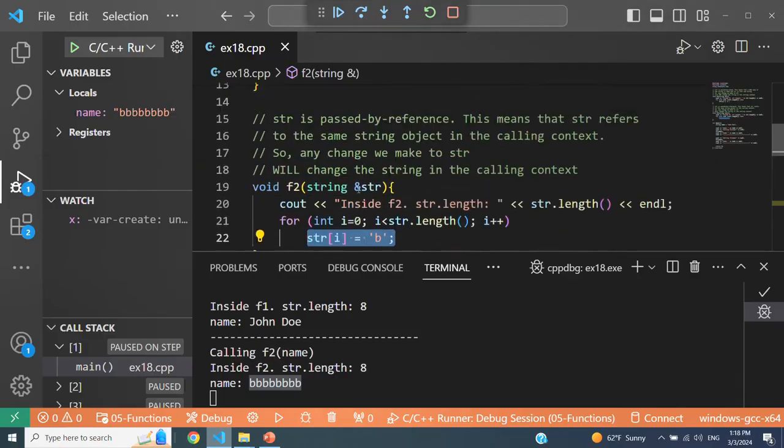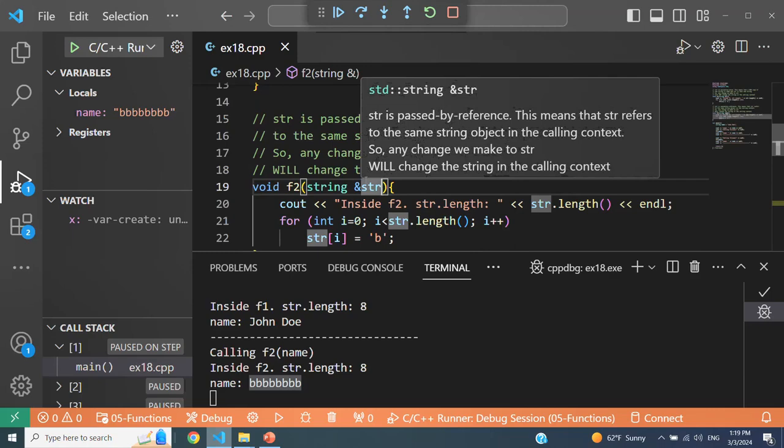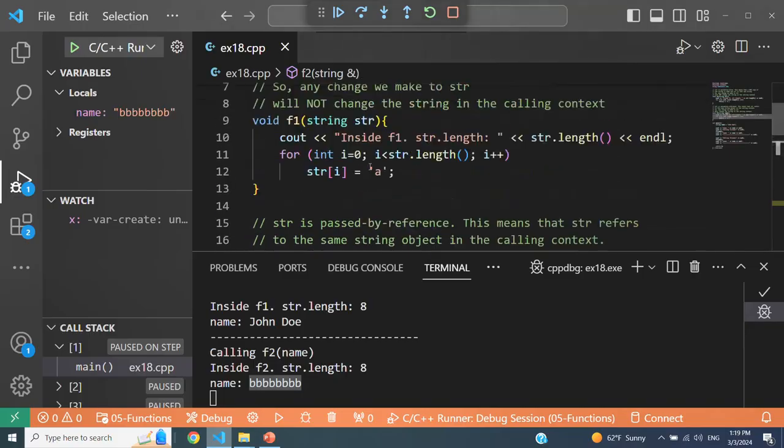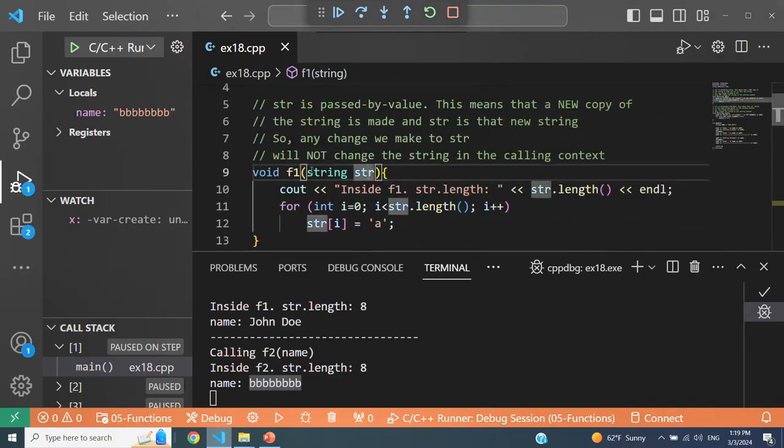So you have to understand that as soon as you make this a reference variable, you're actually referring to the original object or original variable that's being passed into this function. So any changes that you make to a reference variable within a function will actually change the object or the variable in the calling context. But if you pass an object or a variable by call by value, as in this example, any changes that you make only change the local copy within f1, but do not change the actual variable in the calling context.